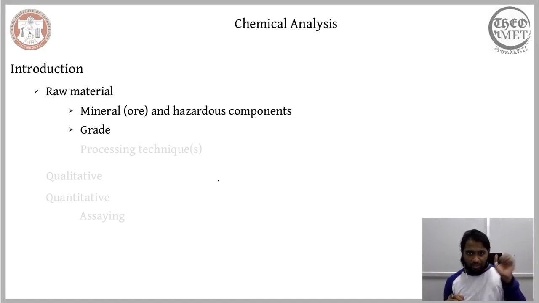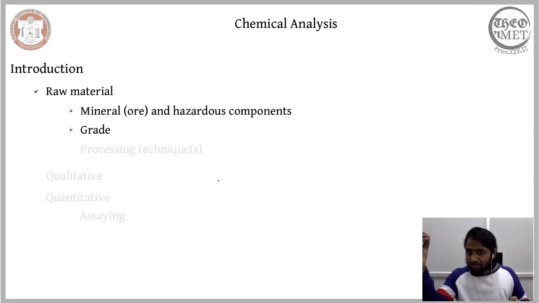So in addition to identifying, the chemical analysis also helps us in grading the minerals that we have at hand. The entire approach of mineral processing will be based on this grading. Depending on the grade of mineral you have, the approach of mineral processing would vary. Therefore the chemical analysis is the dictating technique based on which we are formulating our mineral processing techniques.